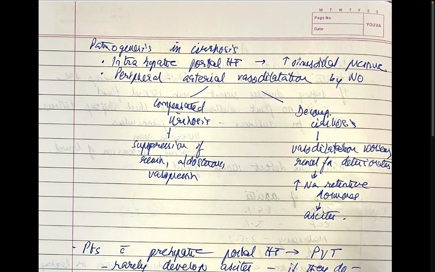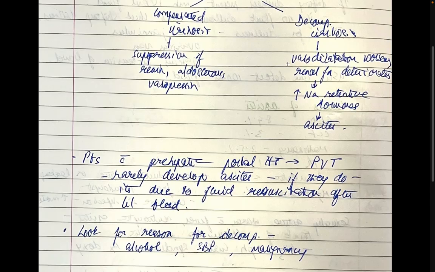Pathogenesis in cirrhosis: intrahepatic portal hypertension, increased sinusoidal pressure. There is peripheral arterial vasodilatation as well. In compensated cirrhosis, there is a suppression of renin, aldosterone, and vasopressin, but in decompensated cirrhosis, there is vasodilatation which worsens renal function, and there is increased sodium-retentive hormones like renin, aldosterone, and vasopressin, and that is what causes ascites.